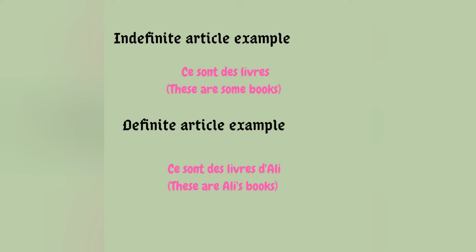Indefinite article example, ce sont des livres. These are some books. Definite article example, ce sont des livres d'Ali. These are Ali's books.